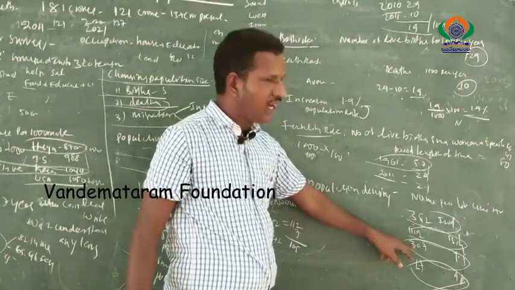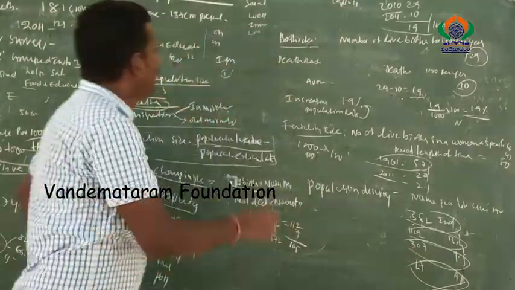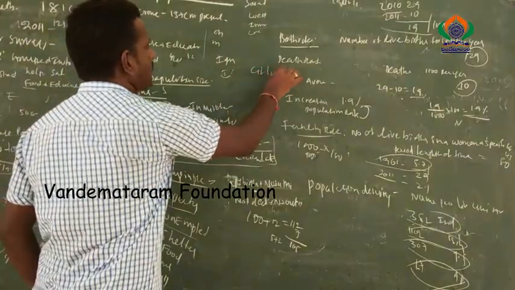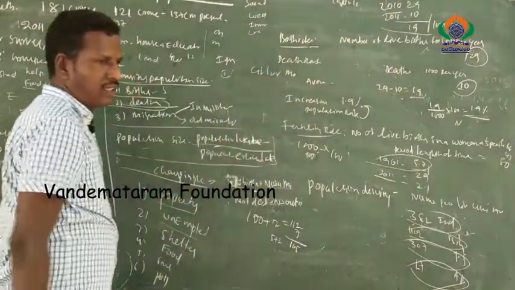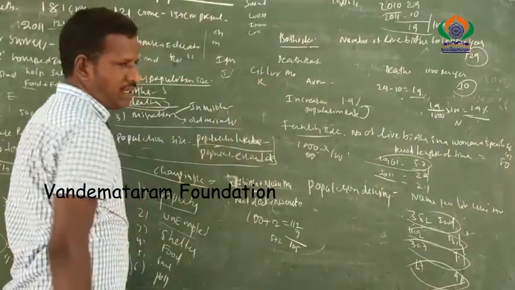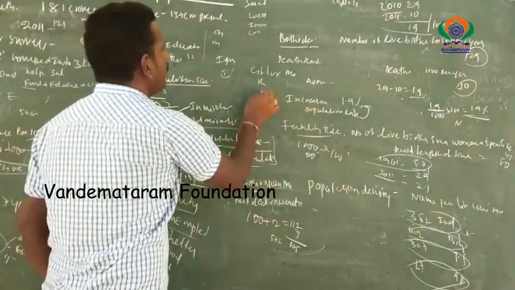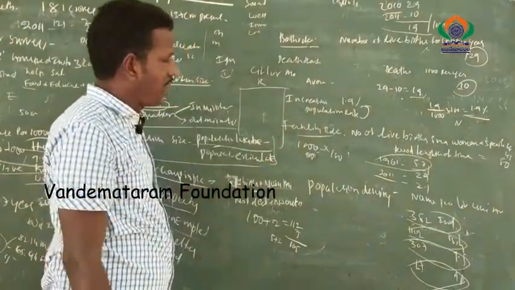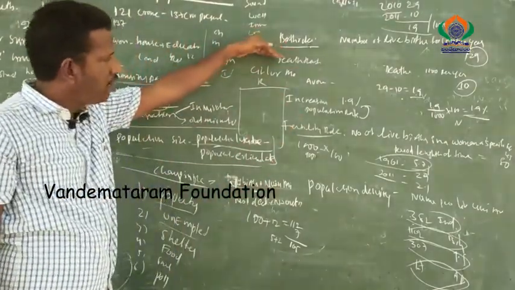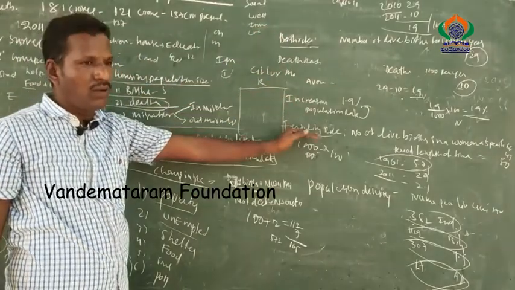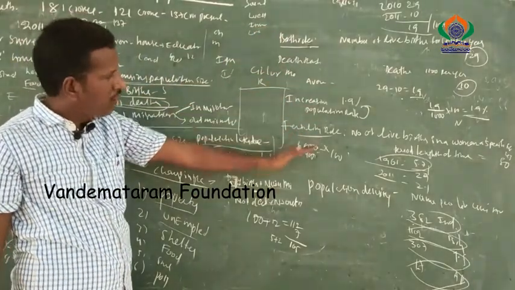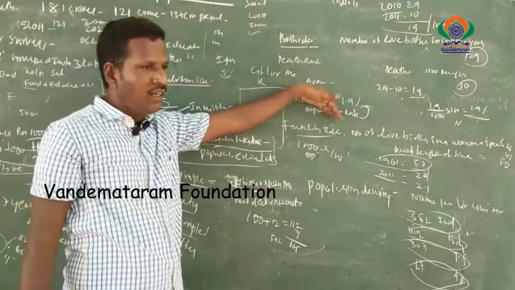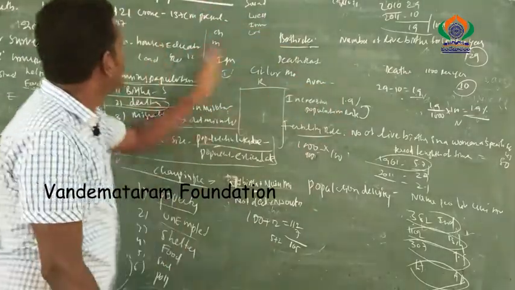In India, mostly cities or urban areas have a higher population density compared to rural areas. In villages we have a lot of space compared to urban areas. That's why rural areas have a low population density, while urban areas or cities have a high population density. So this is the lesson.